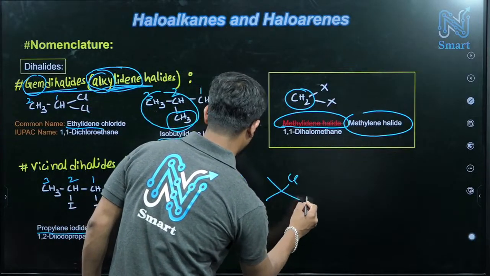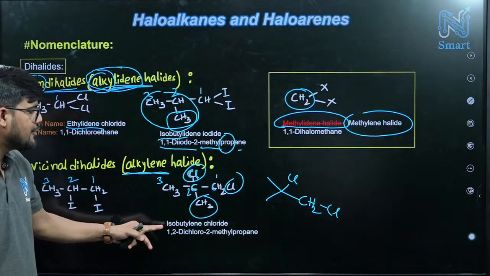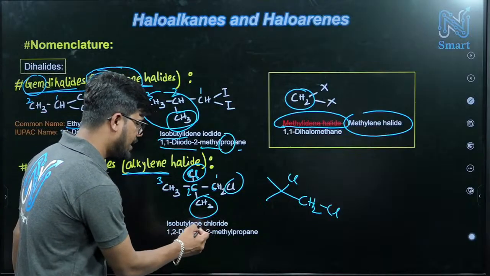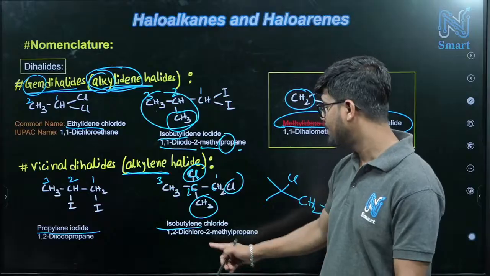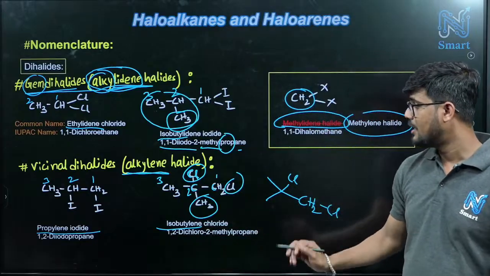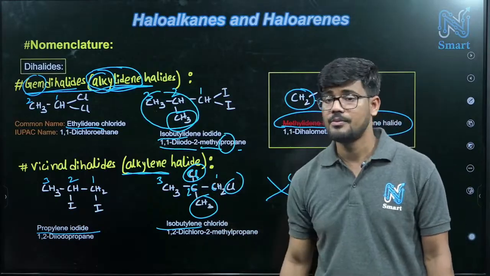Instead of hydrogen, chlorine is there. So isobutylene chloride. So this is the system. And what will be its IUPAC name? 1,2-dichloro-2-methylpropane.